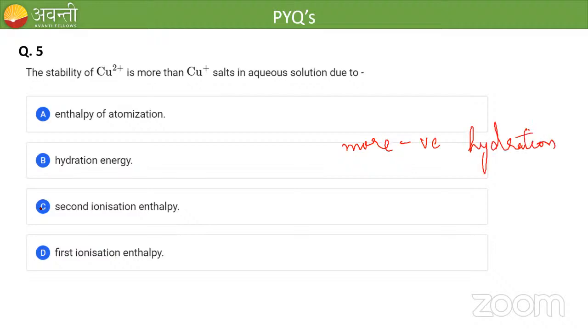We have studied this in the standard electrode potential topic, right? Due to the more negative hydration energy, copper 2 plus is highly stable in nature. So the answer is option B. If something has more negative hydration energy, then that particular ion is more stable. I have discussed this in the standard electrode potential topic. Clear for all of you? Any doubt? Shall we go for the next question?